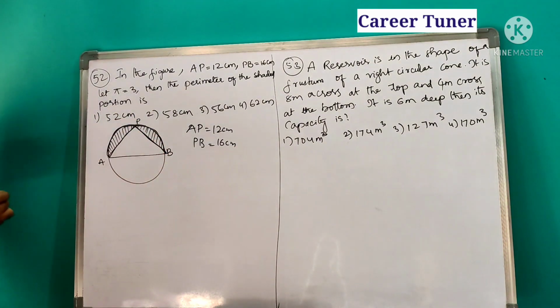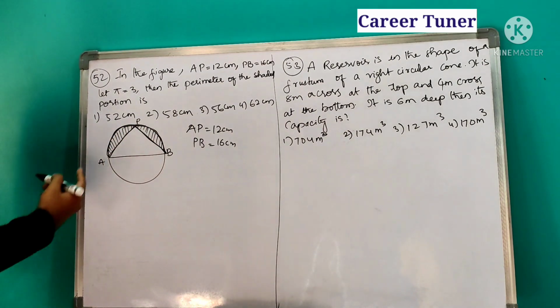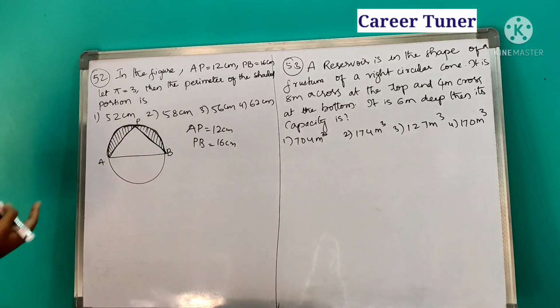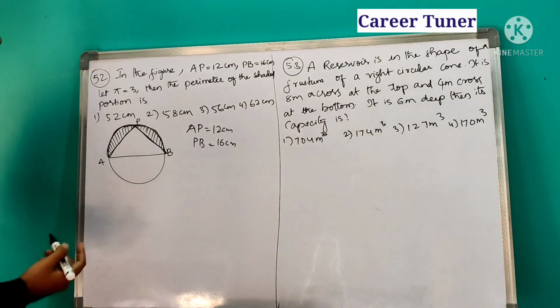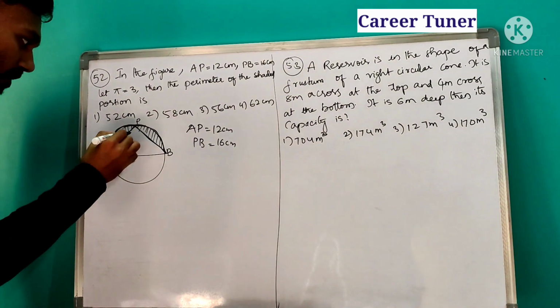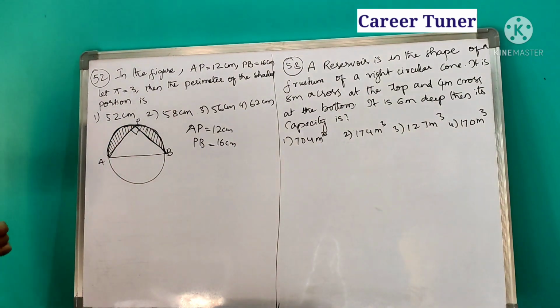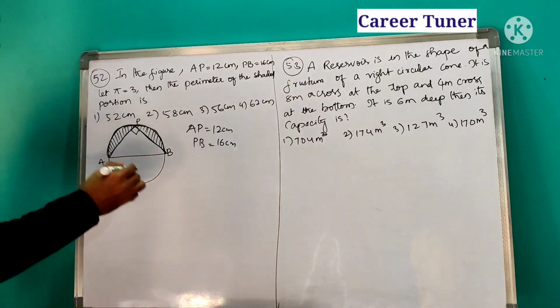So how do you find this? In order to find this we need what? Circumference. So this is what? Semi-circumference. If you are going to find, then our answer is done. Then how to find it? So let us see how we are going to find it. Angle in a semicircle will be obviously 90 degrees. So if it is 90 degrees, this becomes the hypotenuse. So let us find it.